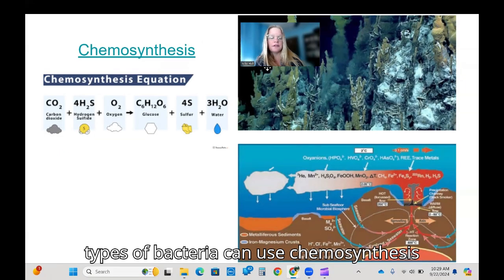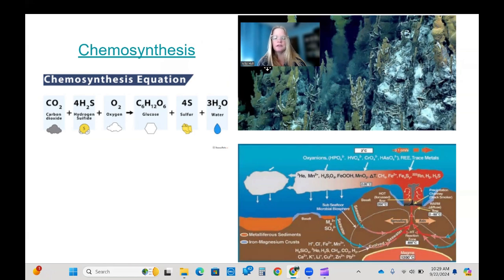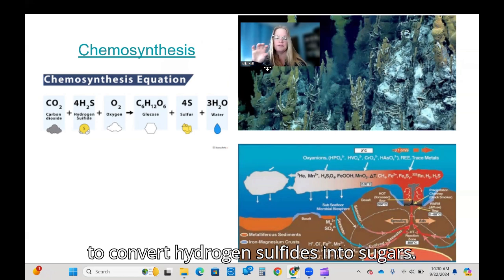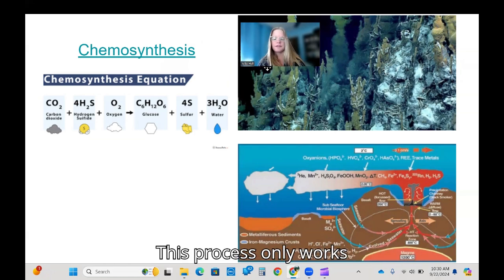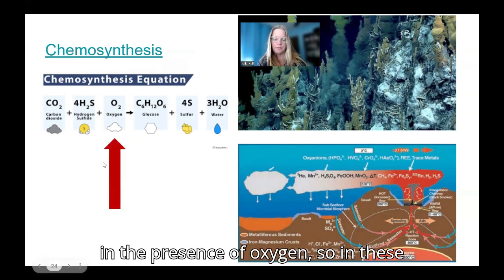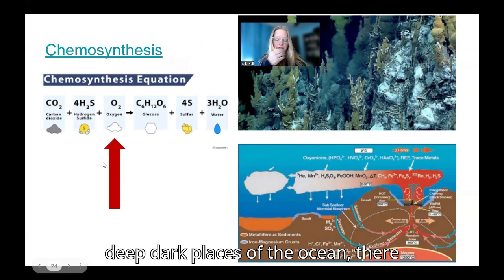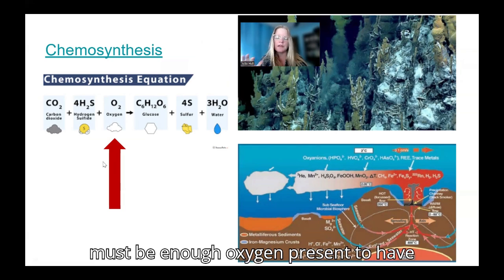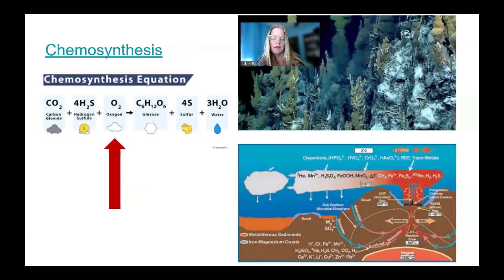Some types of bacteria can use chemosynthesis to convert hydrogen sulfides into sugars. This process only works in the presence of oxygen. So in these deep, dark places of the ocean, there must be enough oxygen present to have any primary production.